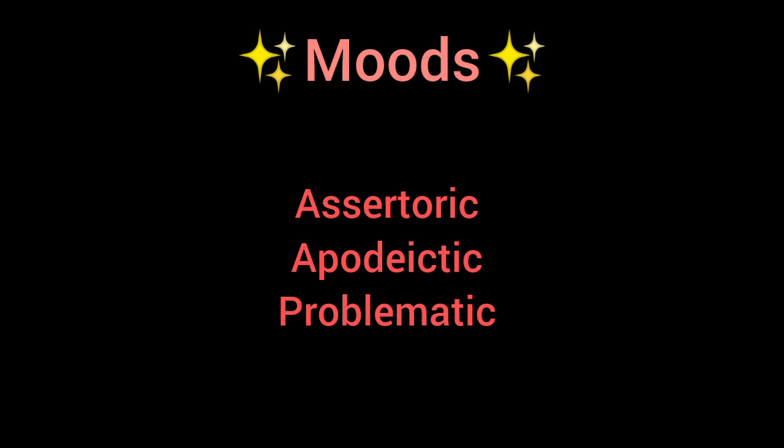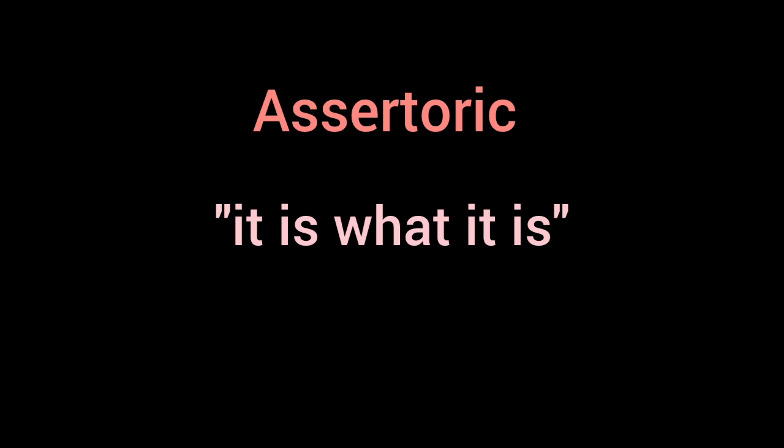And now the next element is the moods. Aristotle states that every proposition has different moods, a variety of them, and they are assertoric, apodeictic, and problematic. They are very simple. So first, let's see assertoric. Assertoric is an assertive sentence. It is what it is. There's an example: some calamaries grow to a length of 3 feet. Here it is stated "some." So some do. That is a statement. Some do grow to this possible height. Now that is a statement.